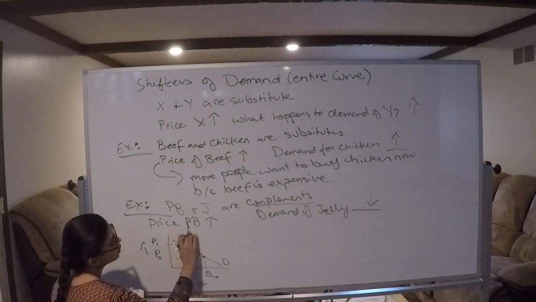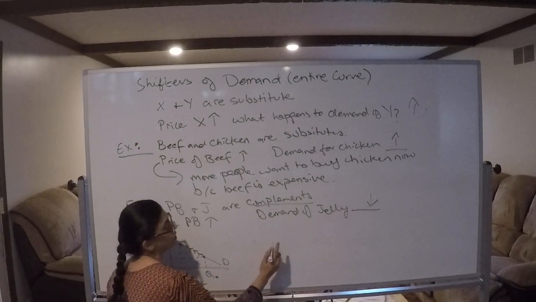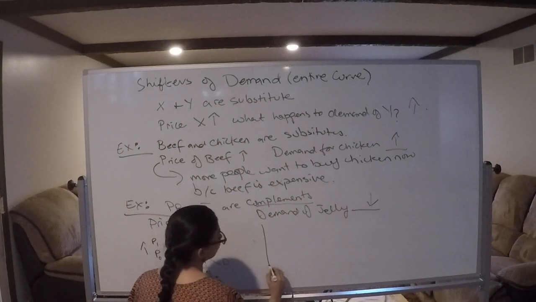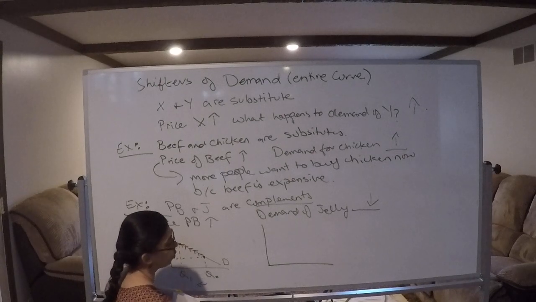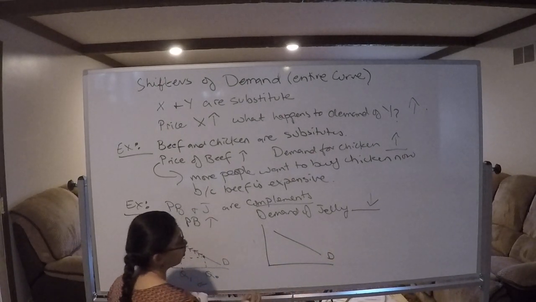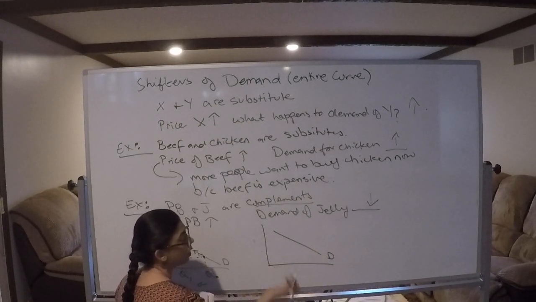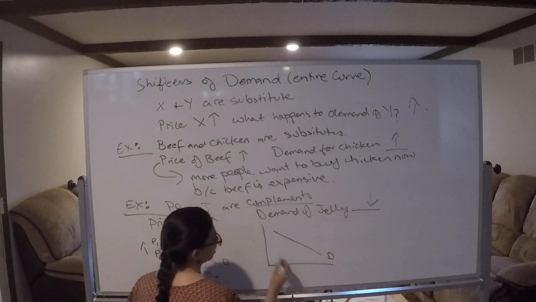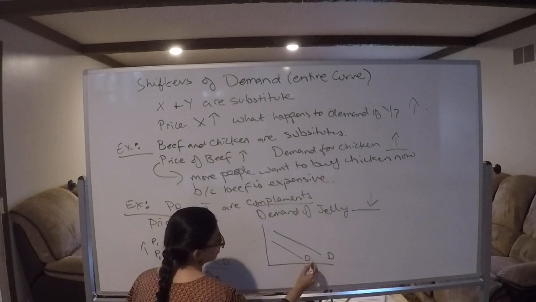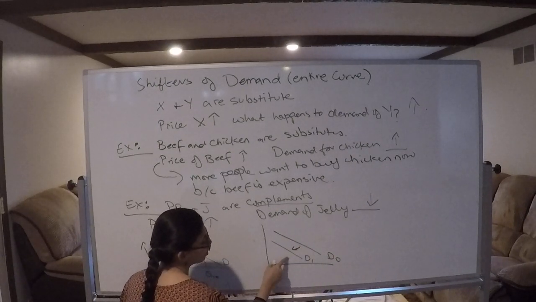So the change in price of peanut butter affected the demand of jelly. How did it affect the demand of jelly? What's happening to the demand of jelly? It's shifting. Where is it shifting? It's decreasing. So it's decreasing this way. This is initial demand. Demand decreased.